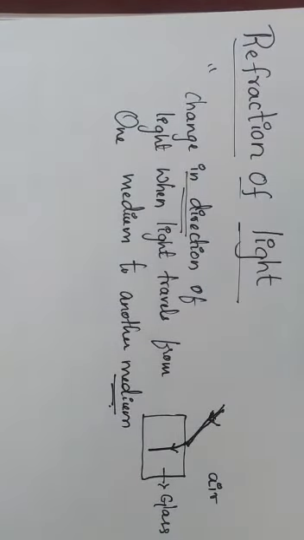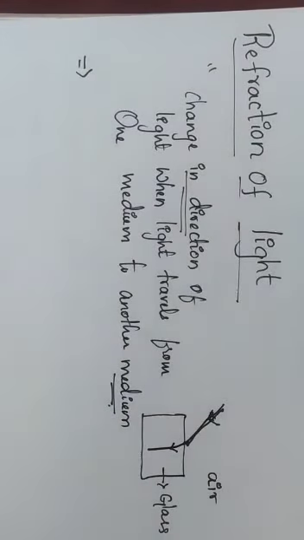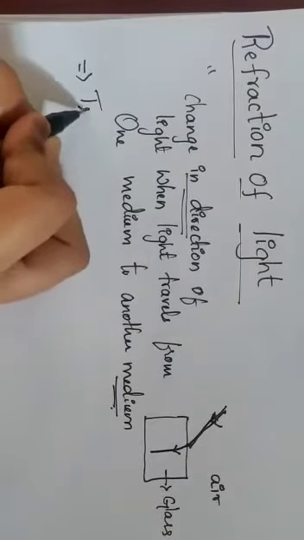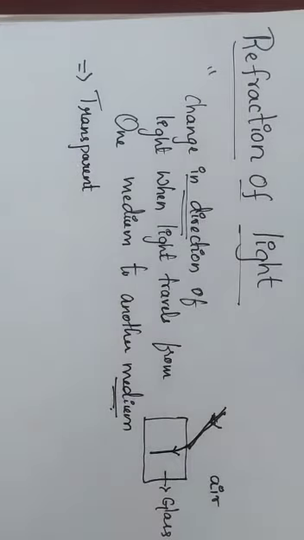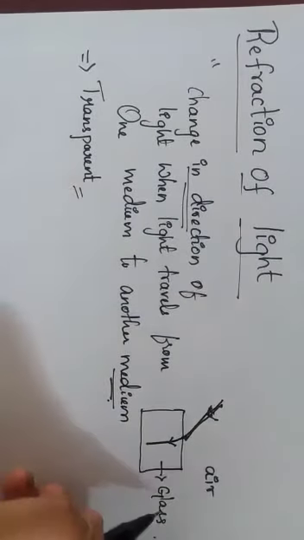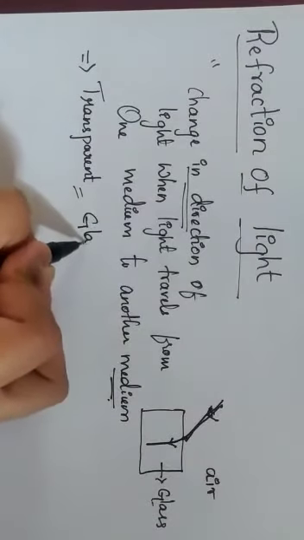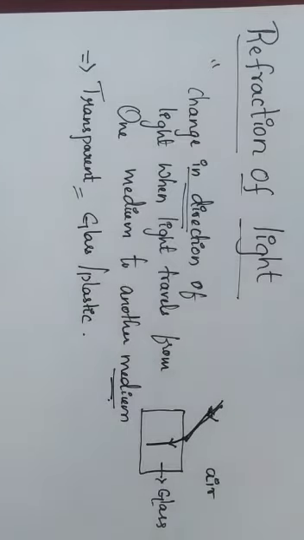But if it changes to another medium, then the straight line or direction of the ray of light will change. Another thing: for light to bend, that is, for refraction to take place, there should be a transparent medium. What are the mediums here? One is the air medium, and another is a transparent medium, that is glass or plastic. So these mediums are required for refraction to take place.